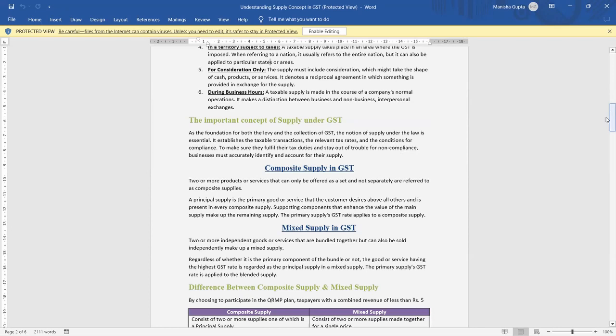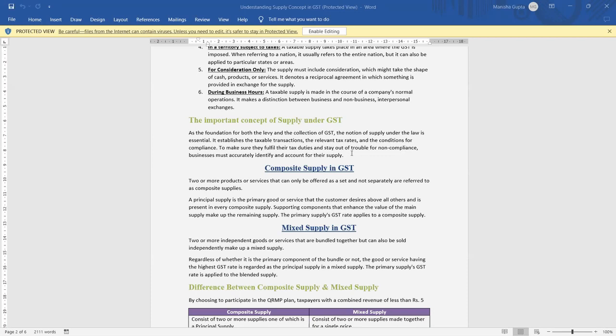Now, next is composite supply. Coming to the composite supply, there is a conjunction of two supplies.